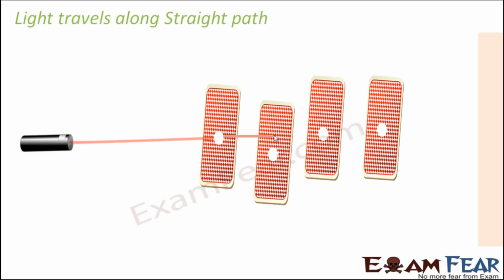When it reached here, it couldn't find the hole. So there was nothing which could allow it through, and the card being an opaque object didn't allow light to move further. And that's why it was blocked, and it was not seen on the screen thereafter. So this shows that light cannot bend. So even though you had a provision for light to move through this hole, light could not bend to pass through this hole. So this experiment very clearly tells that light can travel only along a straight path.